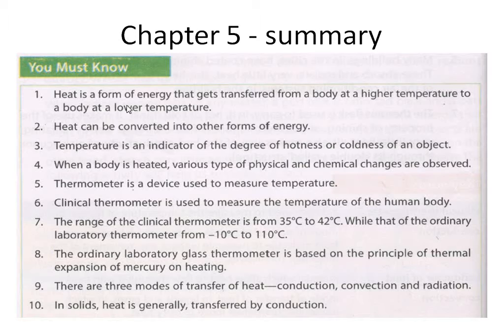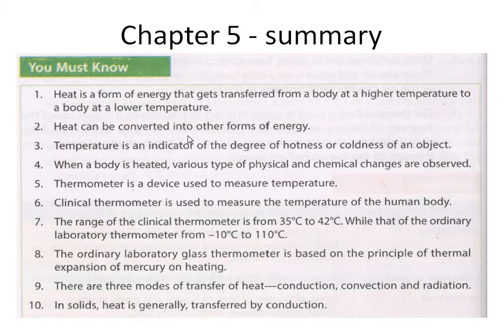Heat is a form of energy that gets transferred from a body at a higher temperature to a body at a lower temperature. As I have taught you, heat is always transferred from a hot object to a cold object. Second point, heat can be converted into other forms of energy.